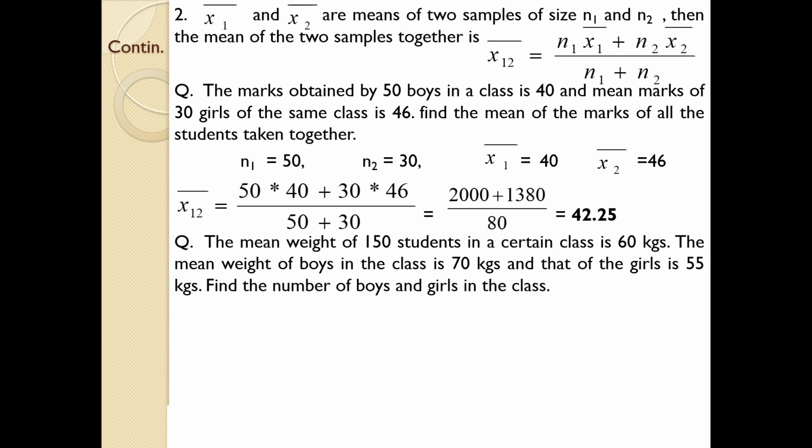The mean weight of 150 students in a certain class is 60. The mean weight of boys in the class is 70 kg and that of the girls is 55 kg. Find the number of boys and girls in the class.